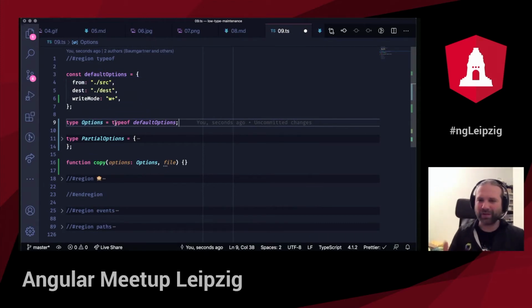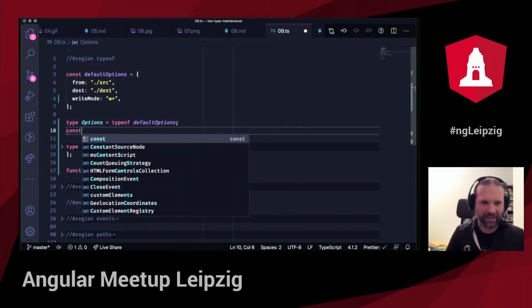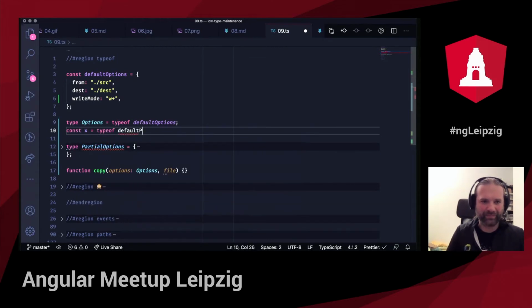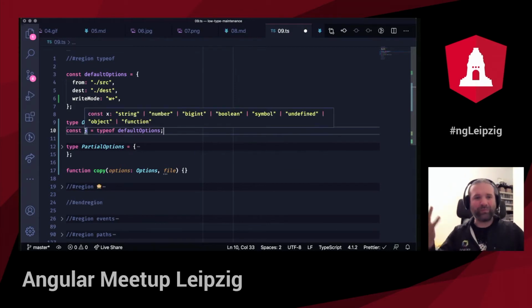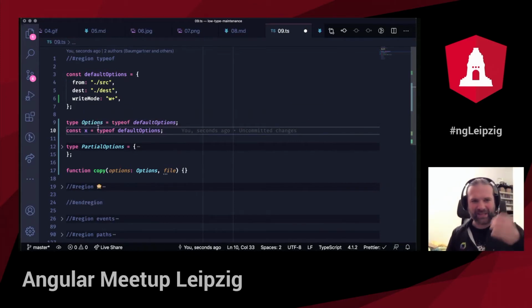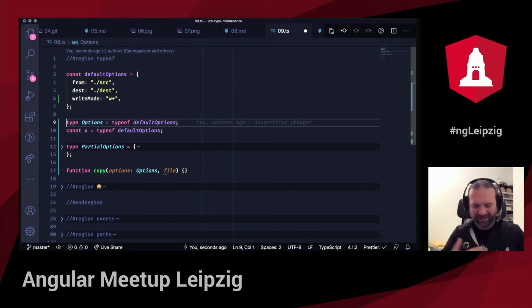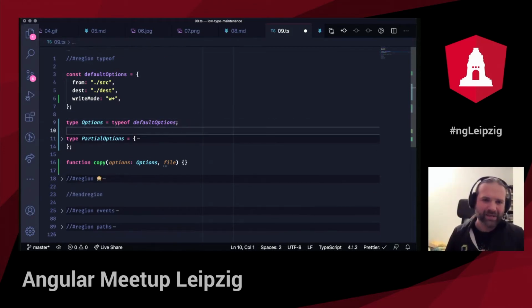And this is also borrowed from JavaScript. If I had a const x here that is typeof defaultOptions, I get one of those possible types in return. So this identifier is borrowed from JavaScript, the programming language, into TypeScript, the type system. It should mirror the same way of dealing with those things, but you are on a different level, in this one thin layer on top of it. So that's that, and I can add options back there.